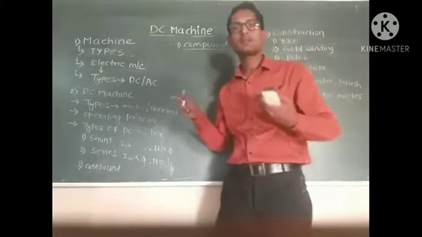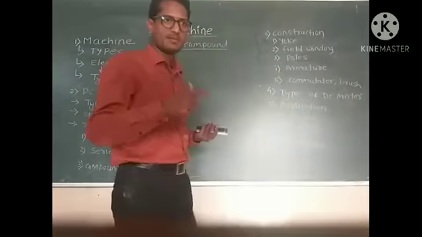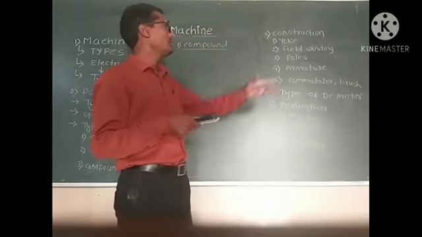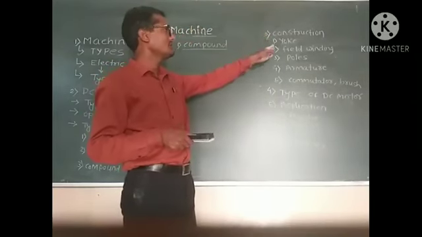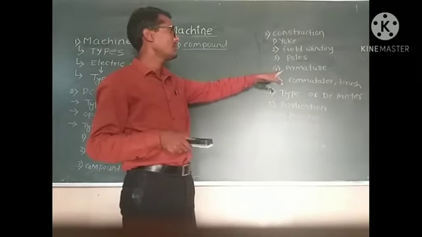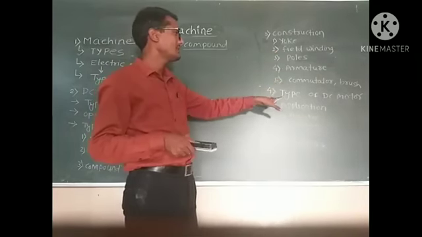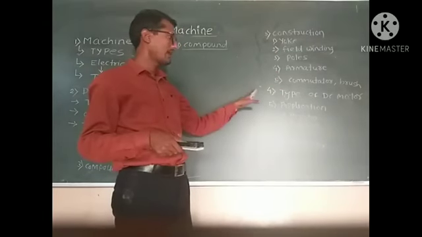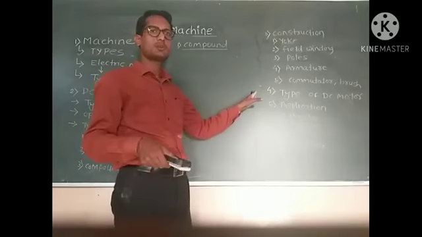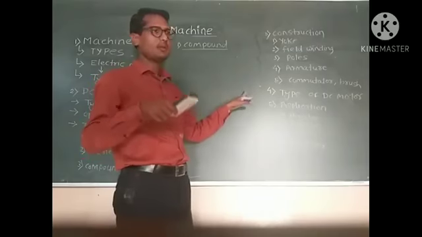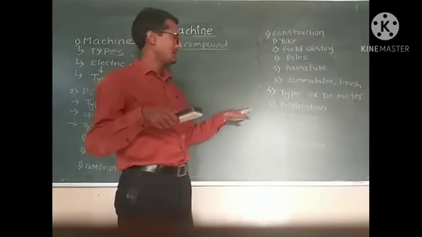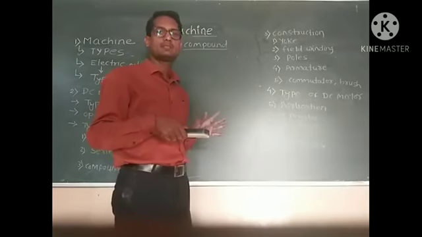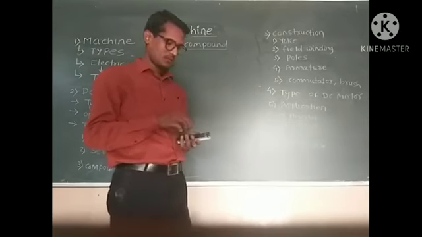After that, what parts belong to the construction, that is field winding, poles, armature, commutator and brushes. Then we briefly explained the types of DC motors like shunt motor, DC series motor, and DC compound motor, and lastly we discussed the applications of DC motors. Okay.